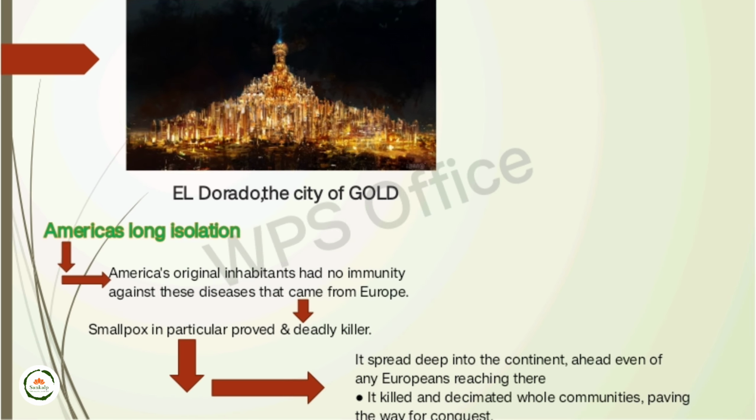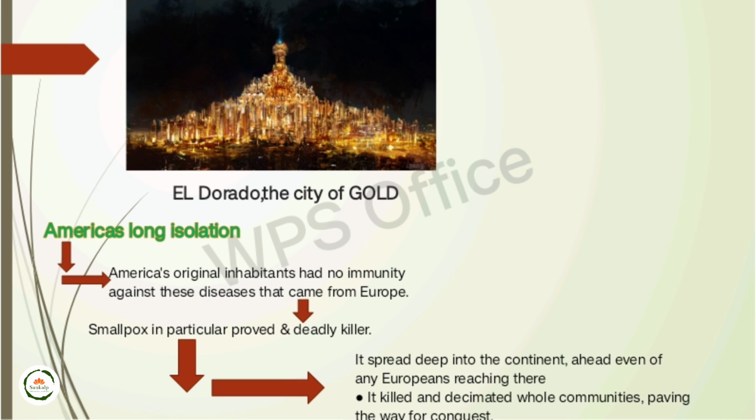El Dorado is a city in South America, fabled as the city of gold, and it gained importance. How or why? Because of America's long isolation. Let's move to the topic America's long isolation. It meant America's original inhabitants had no immunity against the diseases that came from Europe. The disease we discussed, the Irish potato famine, is caused by a bacterium, virus or microorganism called Phytophthora infestans.